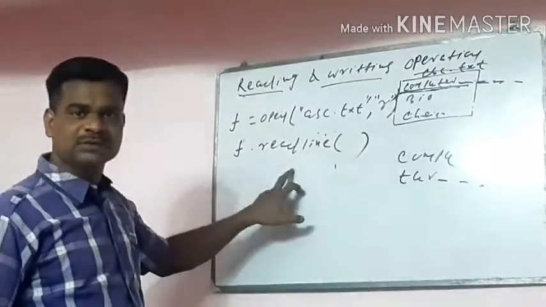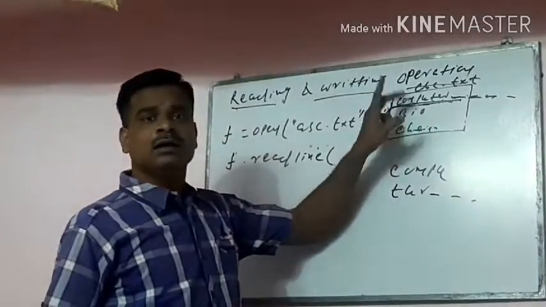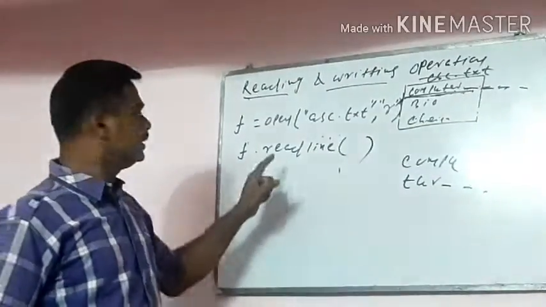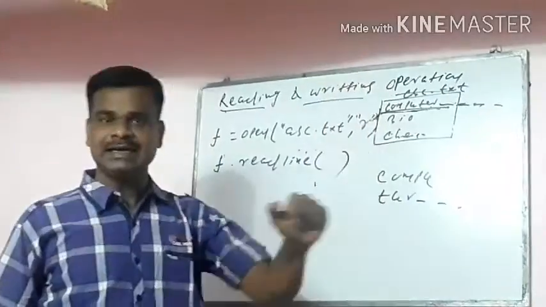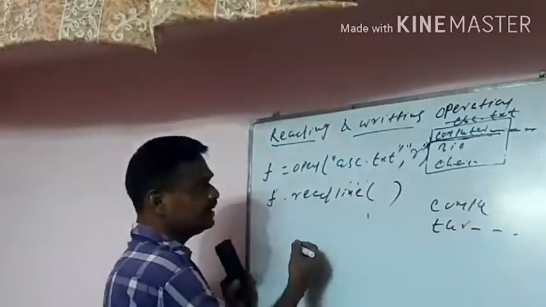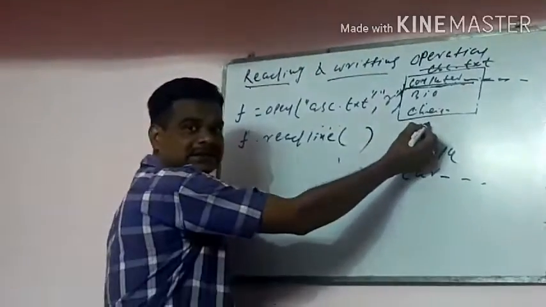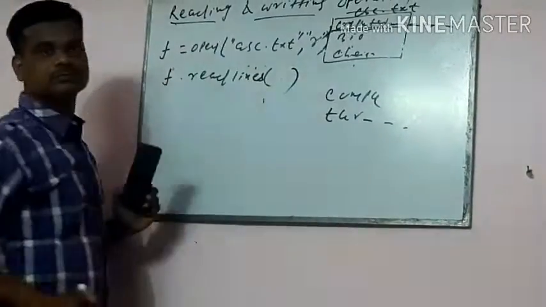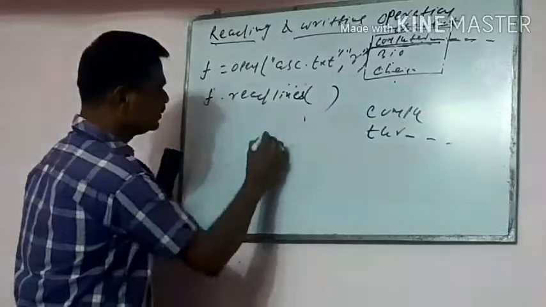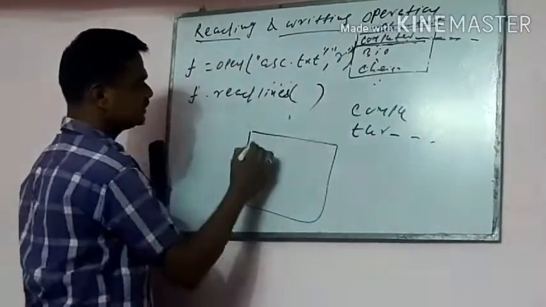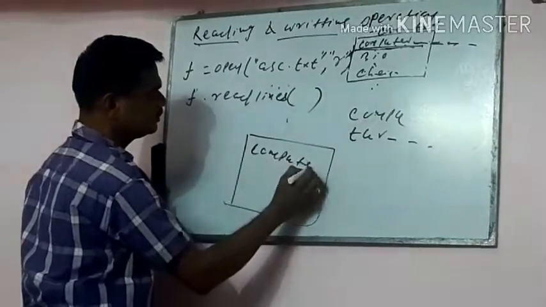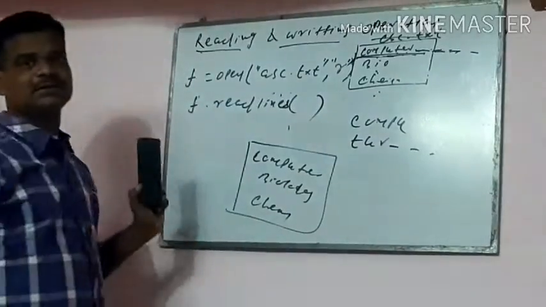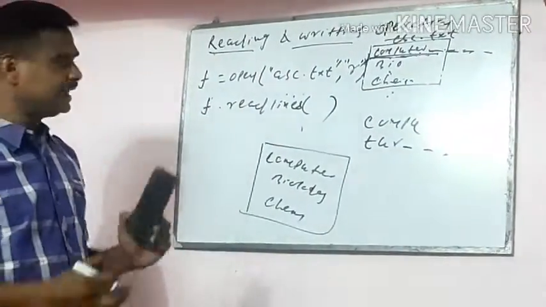That means read is to read a single line, and you can pass the parameter in that. Readline means at a time one line is read. Again, suppose I have readline, then bio is read. Readline, then chemistry is read. Then suppose I have readlines. The output is the whole text: computer, biology and chemistry. It reads the whole text.